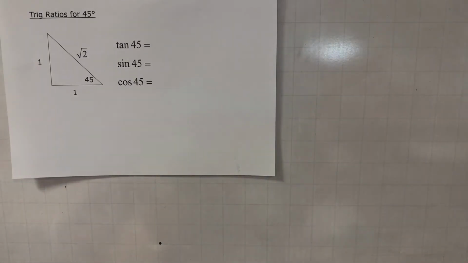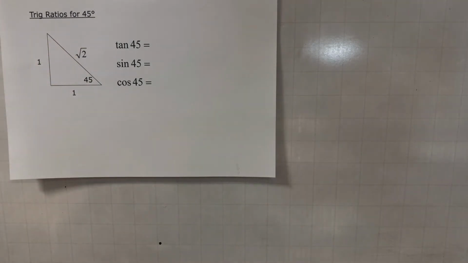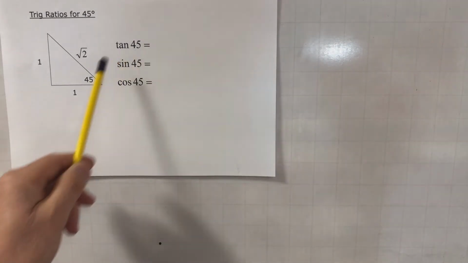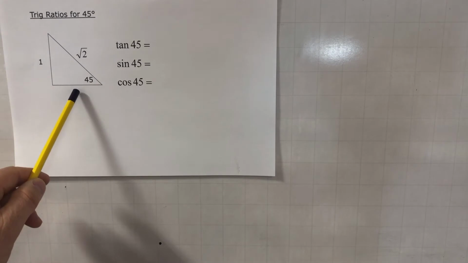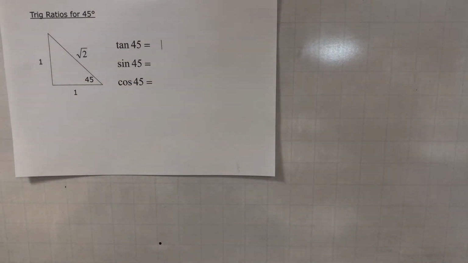Now the exact trig ratios for 30, 60, 45 you should already know from your GCSE. However, this triangle here allows you to work them out for 45 degrees. So the tan of 45 degrees is opposite over adjacent, 1 over 1, which is 1.